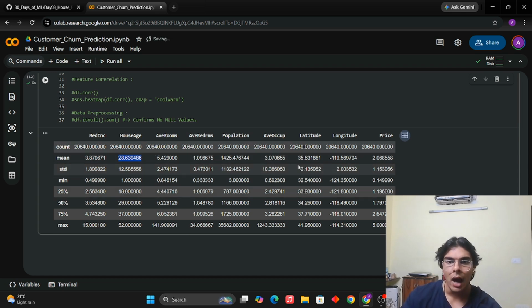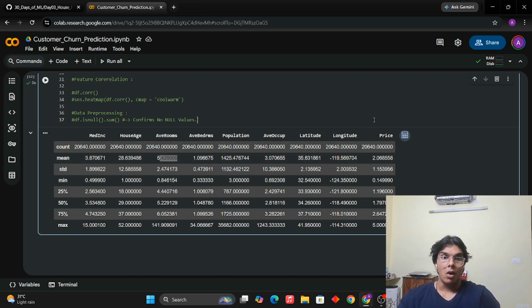Now you go on to, maybe, population, which means how many people have lived there. For population we see the mean value is 1425. Okay, that's fine. Now we go on to average bedrooms. The average bedrooms is 1 point something. What's the average rooms? 5. Now, are you observing something? All of these values are different. Okay, I'll repeat myself. All of these values are different.